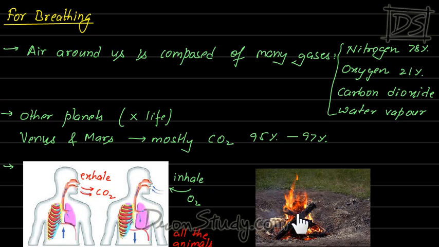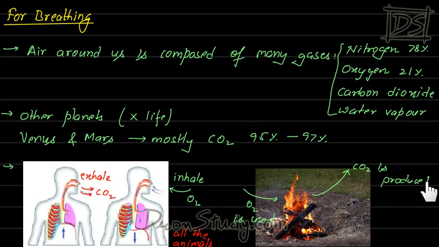Also, let me tell you one more use right now. When we burn anything, oxygen from the atmosphere is used. Most oxygen is used. Without oxygen, burning is not possible. So whenever we are burning something, oxygen from the atmosphere is used. And when this process of burning is going on, carbon dioxide is produced.